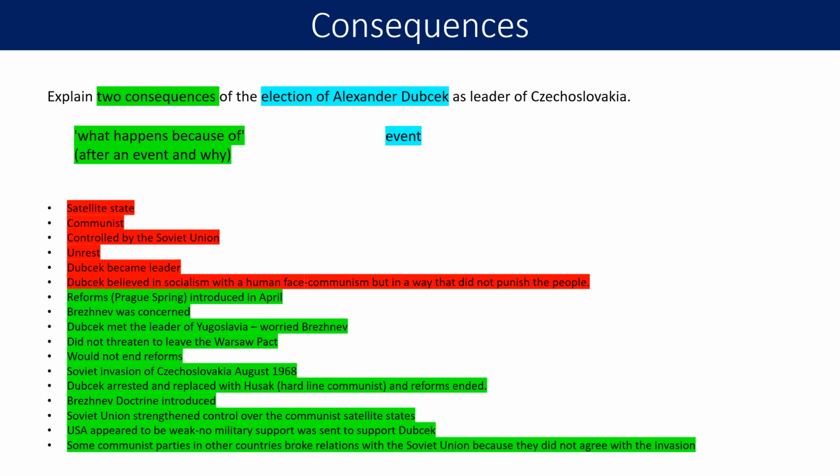Because of the election of Alexander Dubček as leader of Czechoslovakia, we know that a Soviet invasion took place to bring it back under control. Because of the election of Alexander Dubček, the Prague Spring reforms were introduced, which threatened Brezhnev, which meant the Brezhnev Doctrine was introduced. So when you are approaching this question, be very careful to think about not just describing the event, but thinking about what happened because of the event, what happened after the event, what did the event cause.